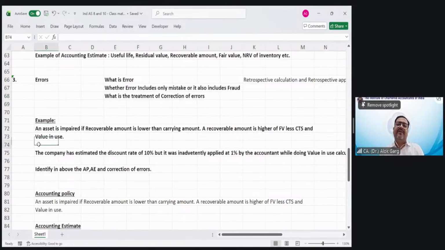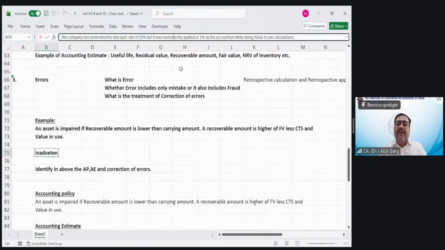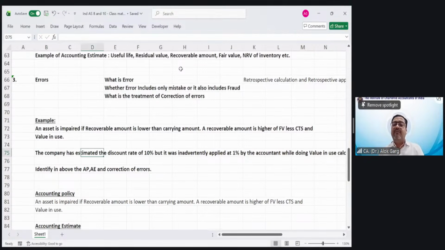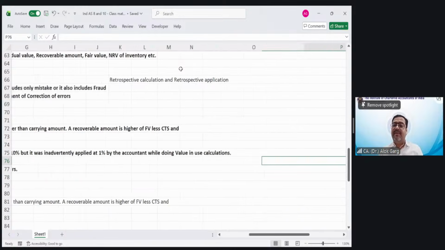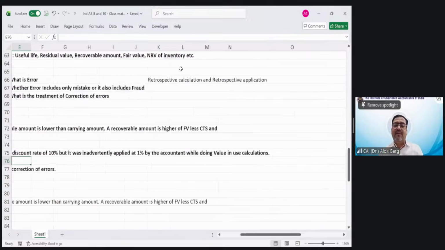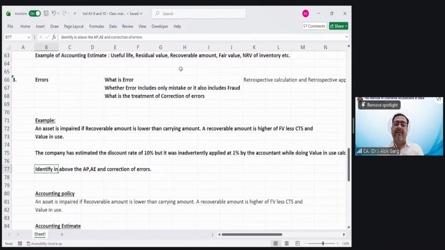Now let's discuss an example. An asset is impaired if recoverable amount is lower than carrying amount. A recoverable amount is the higher of fair value less cost to sell and value in use. The company has estimated the discount rate of 10%, but it was inadvertently applied at 1%. So the discount rate was 10%, but due to a mistake, it was applied at 1% by the accountant while doing the value in use calculations. Identify in the above what is accounting policy, what is accounting estimate and correction of error.